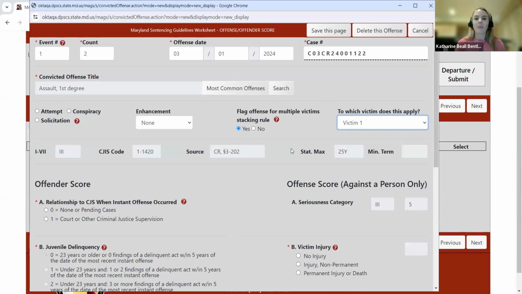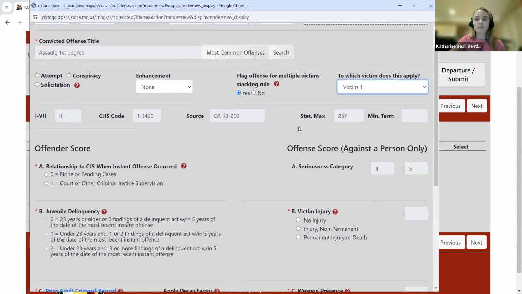And this really, we're receiving some feedback regarding the stacking rule. There was confusion over how many offenses you could apply the stacking rule to, each relating to the same victim. So hopefully this helps to eliminate confusion because you're clearly stacking one offense per victim here. So just make sure you're properly selecting that victim number. And then I'll show you when we view the worksheet, you'll actually see this victim number displayed on the PDF as well.